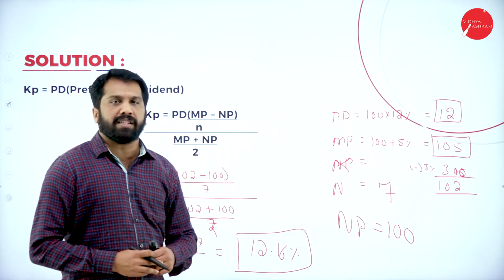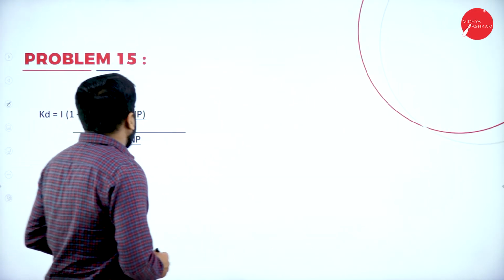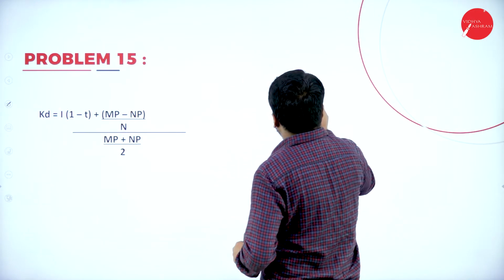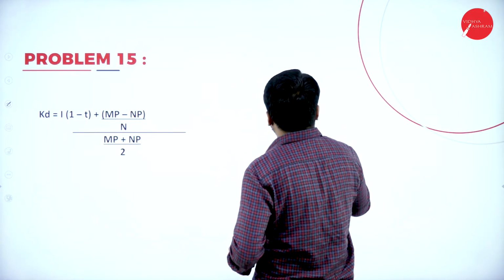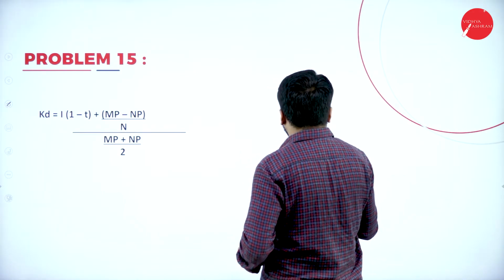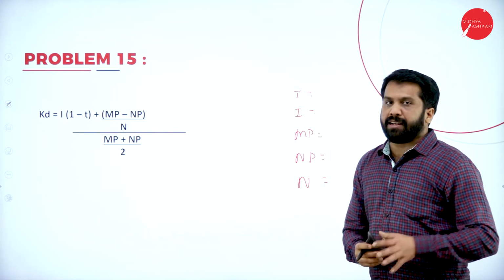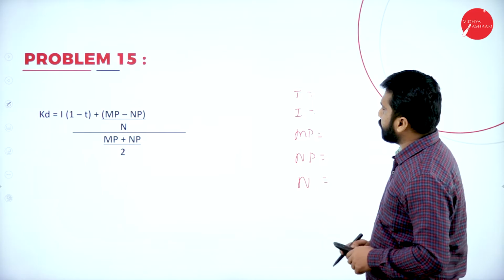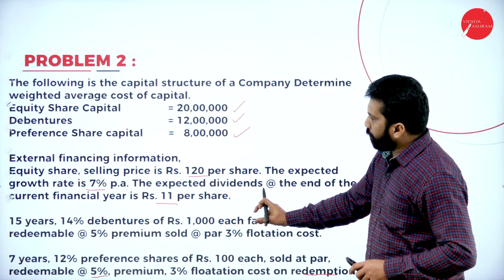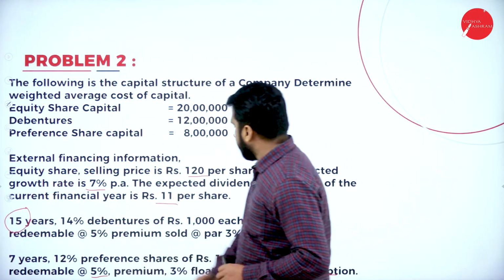Now, I'll go for the last one, debenture. So debenture, I need even tax rate. I need interest also. I need MP. I need NP. And I need number of years. 1, 2, 3, 4, 5. I need 5 information for debenture. So you have a small paragraph. In this you will get all the information. Number of years, remember it is 15 years.